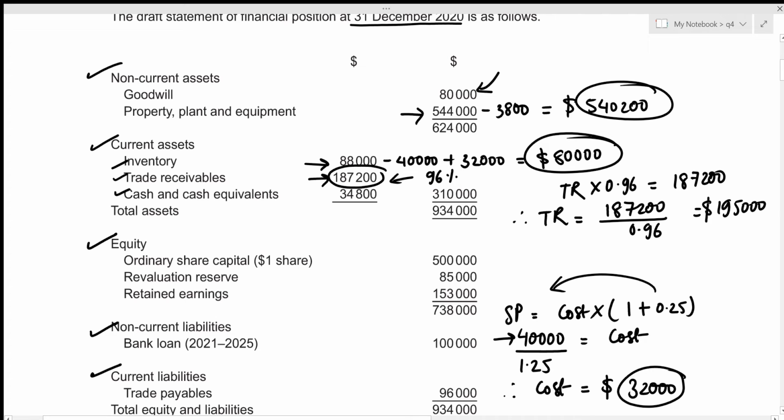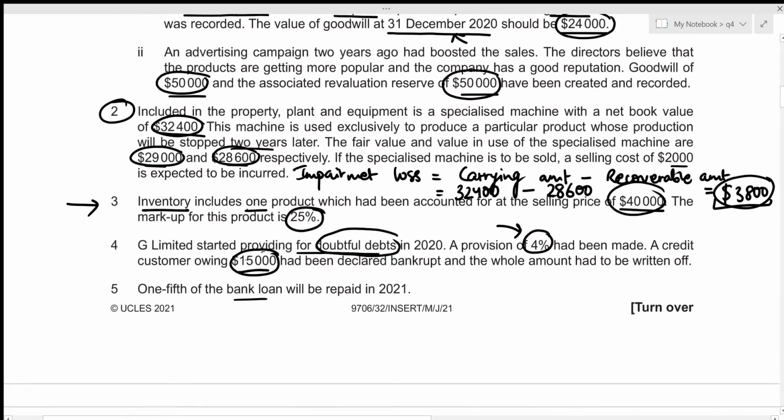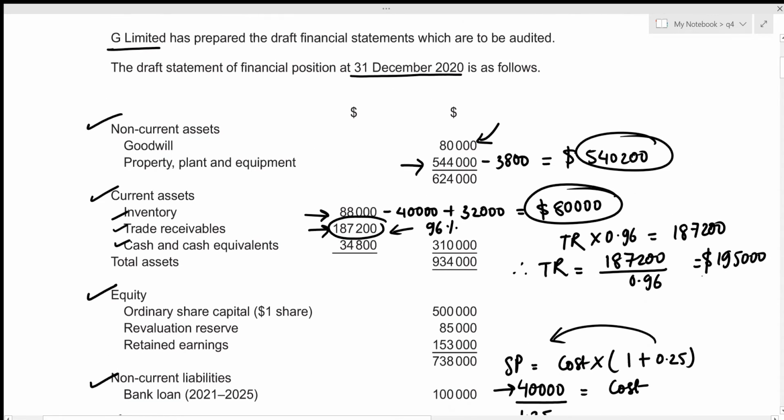Okay, and we know that before applying any provision for doubtful debts, we need to subtract all of our bad debt, right? So we need to subtract the bad debt given below. We were told that customer owing 15,000 had been declared bankrupt. So this is a bad debt. Let's subtract this from our trade receivables. So that's just 195,000 minus 15,000, which results in our trade receivables after deducting the bad debt to have the value of 180,000.